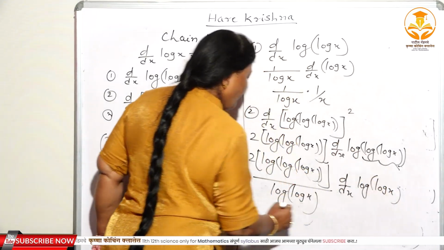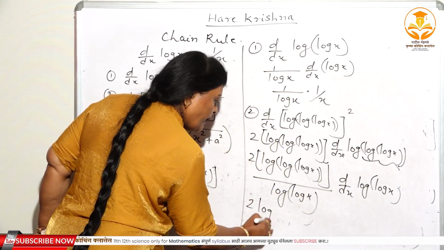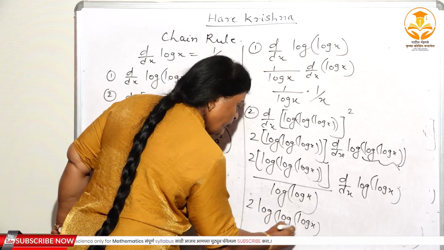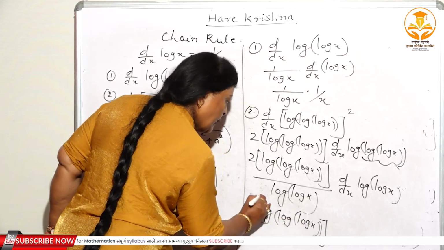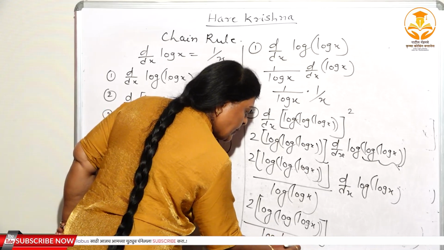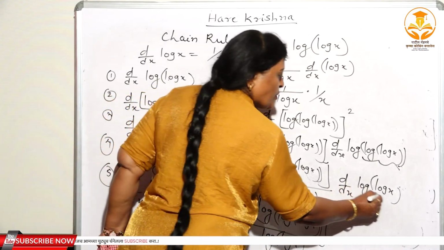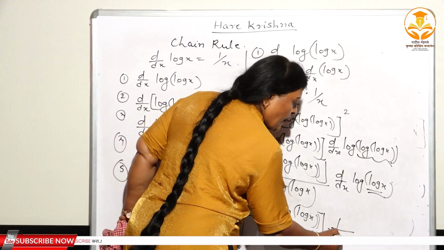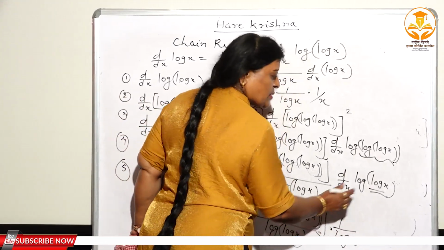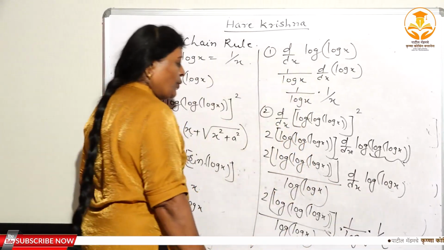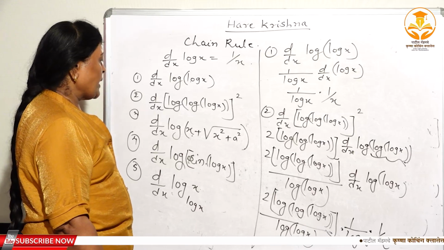Now see here, 2 log(log x) remains as it is, divided by log(log x) also remains as it is, and again here you have to substitute u. The derivative of log u is 1 by u, means 1 upon log x, and at last, what is the derivative of log x? That is 1 by x. So this is the solution of the second one.